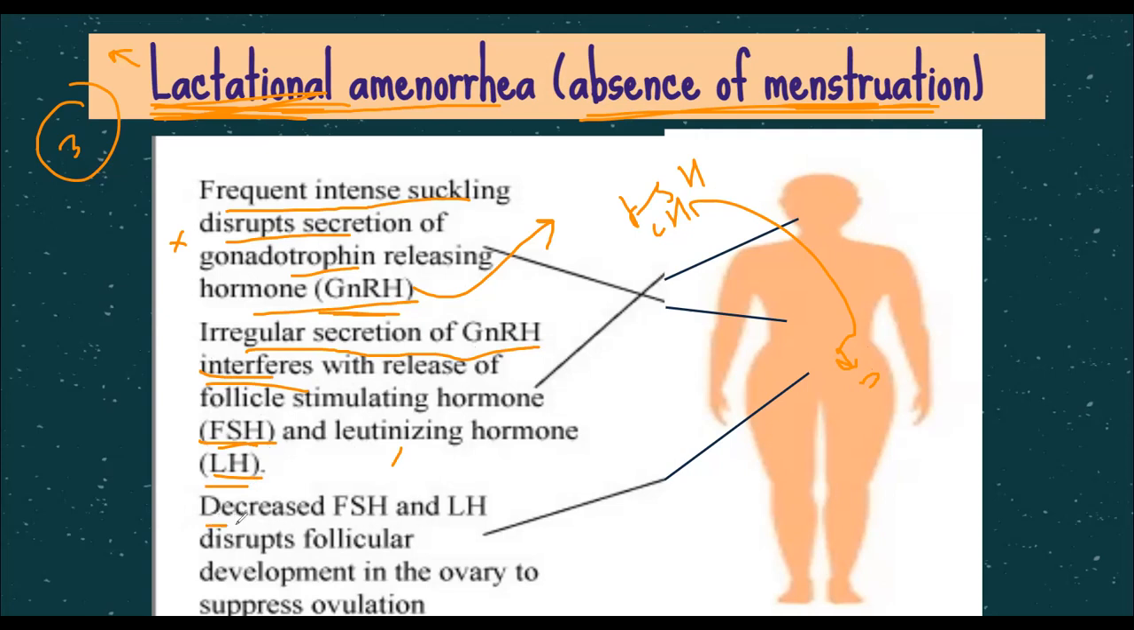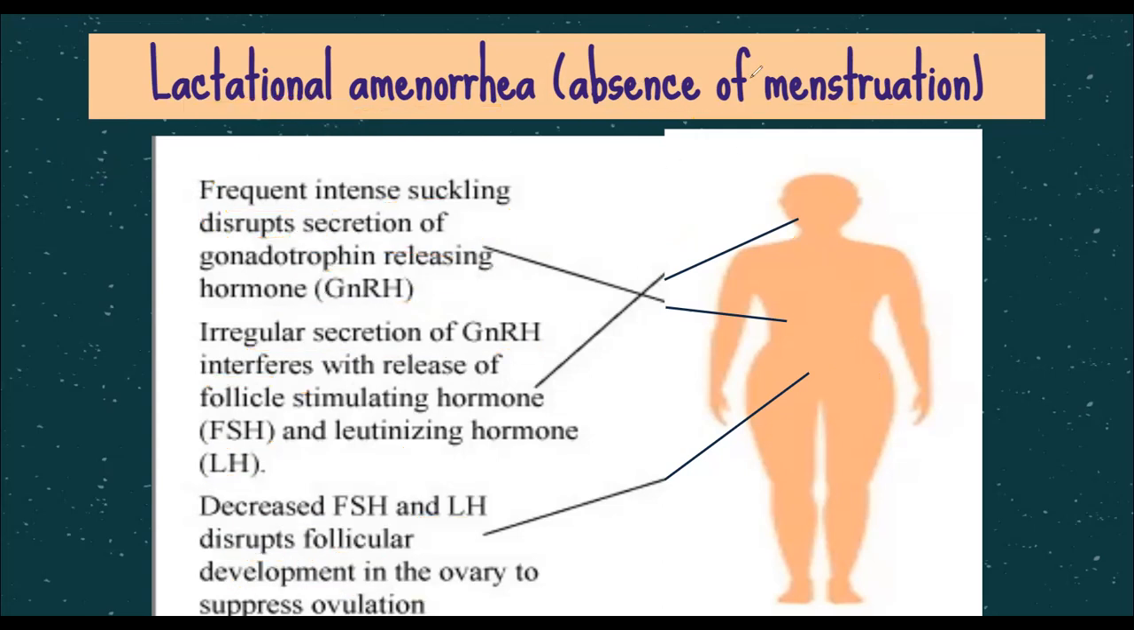And because FSH and LH are decreased, this will cause disturbance in the development of the eggs in the ovary, and this will suppress the eggs from being formed. That is, ovulation most likely will not take place, all because of the intense suckling of the baby. The baby has just been born, and this causes disruption in the GnRH. So this is the chain reaction, and during all this phase, mostly the female will not experience any menstruation.